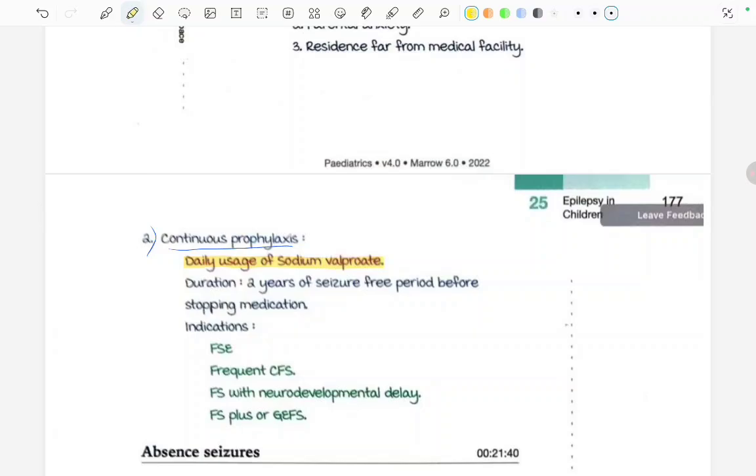Indications for the continuous prophylaxis are febrile status epilepticus, frequent complex febrile seizures with neurodevelopmental delay, and febrile seizure plus or generalized epilepsy with febrile seizures. So if these things are happening, then we have to give continuous prophylaxis. And what is used for that? Sodium valproate.